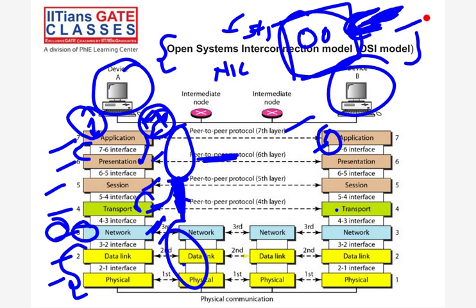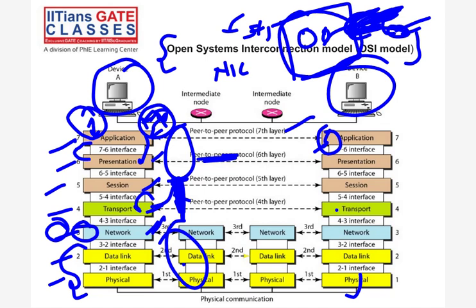Through that port, we transfer our data, and similarly, we receive our data. Whatever protocol is on that layer, the same protocol will be there on the destination also. That's how we are doing the communication, right?